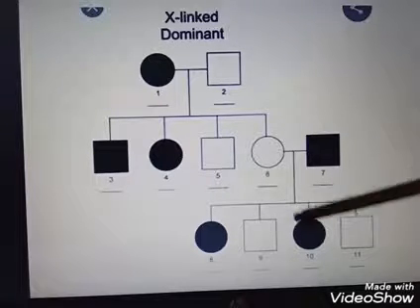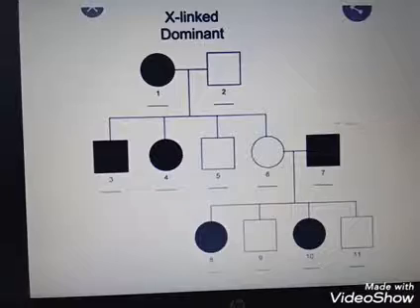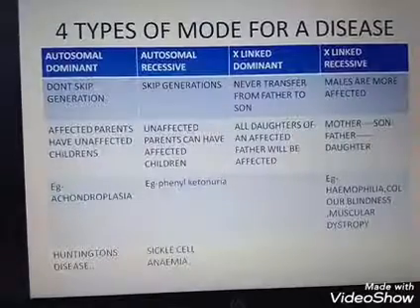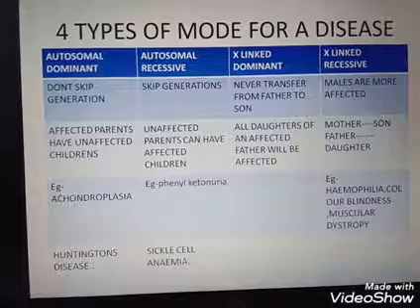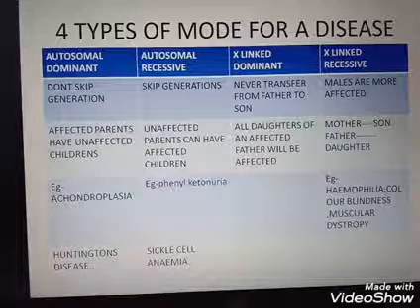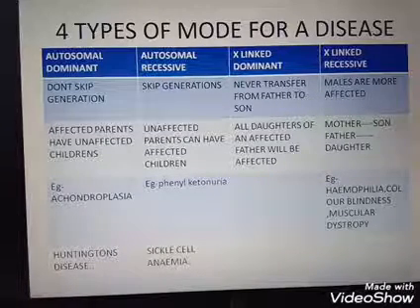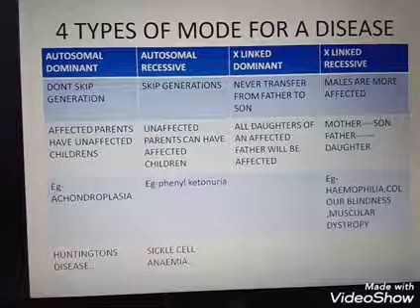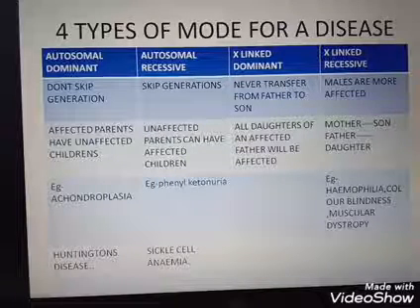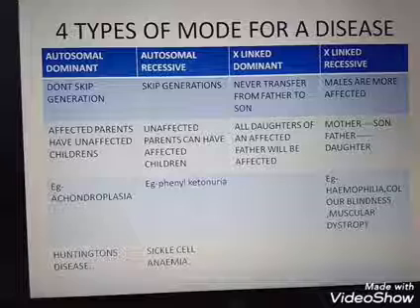These are the features of X-linked dominant. X-linked dominant type of diseases are rare in human genetics. Then the last one is X-linked recessive.